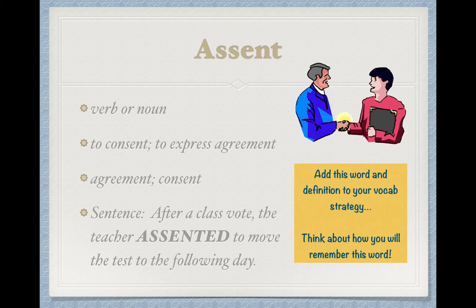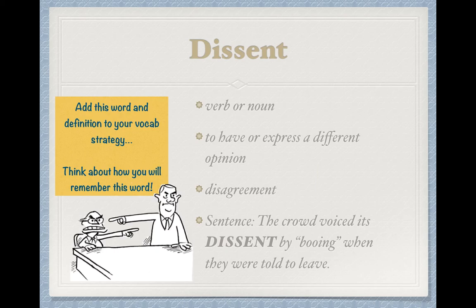The next word that we're going to learn is actually an antonym, or an opposite word, of assent, and it is dissent. Again, it can be used as a verb or a noun. Similarly to assent, the verb version says to have or express a different opinion, whereas if it's used as a noun, it means disagreement. In the sentence it reads, "The crowd voiced its dissent by booing when they were told to leave."